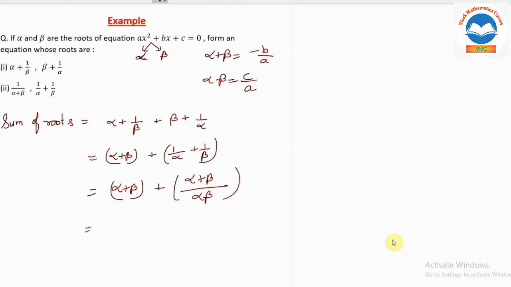Now we know everything, we will substitute. What about alpha plus beta? This will be minus b by a plus, what about alpha plus beta again? Minus b by a divided by alpha into beta, which will be c by a. So a will be cancelled out. So what will we get as sum of roots? We will get minus b by a, and here again minus b by c. So if we simplify this,